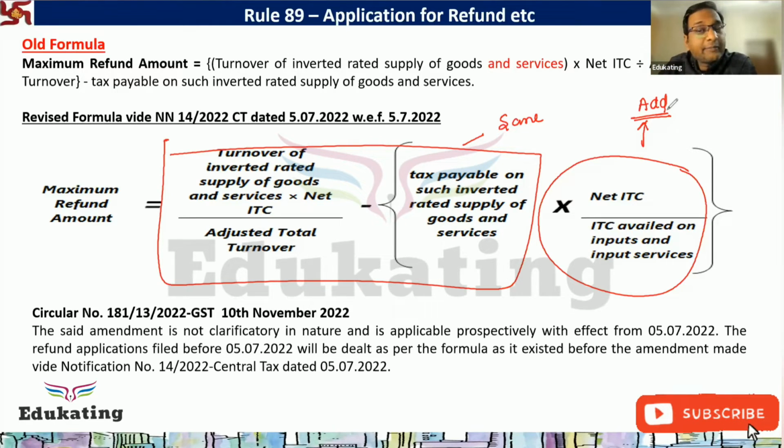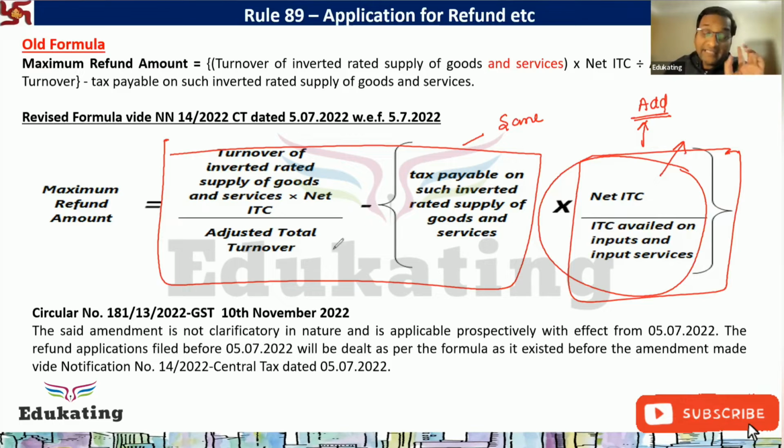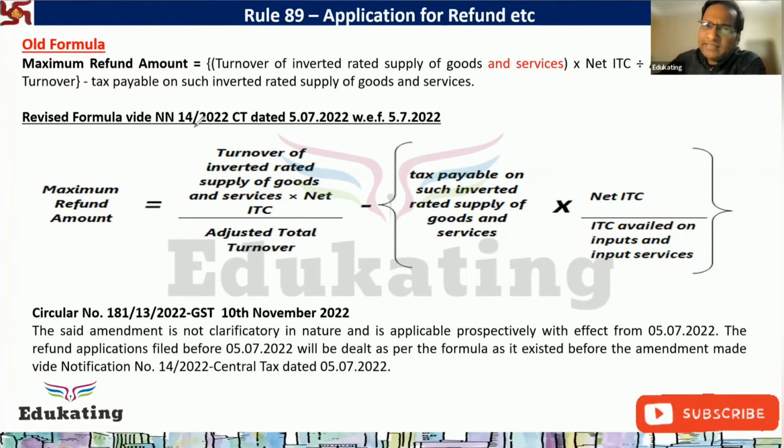This is a wrong statement. No, the adding doesn't mean this component which has been added, it doesn't mean that SSE would be entitled to take the refund of input service also. No. Then what is the meaning of this addition? Let me talk. So now again, same example. I have the turnover of 2 lakh. I have the total turnover of 10 lakh.